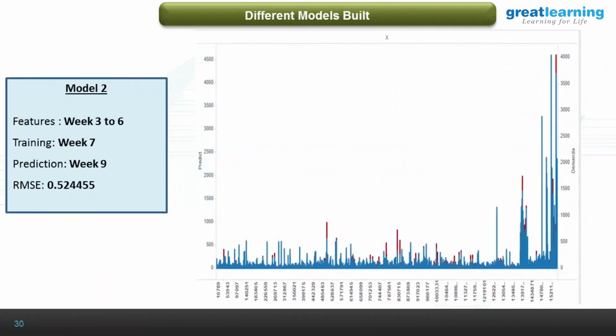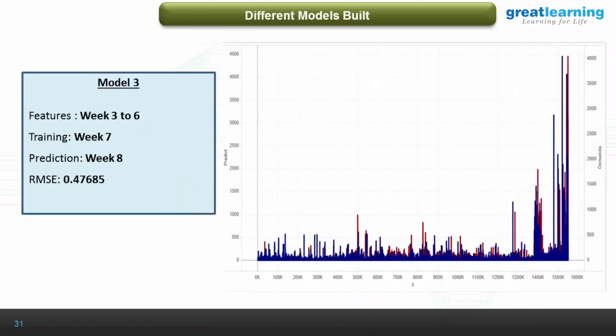So here we used features from weeks 3 and 6 and created a model on week 7 and predicted week 9 demand. Even here the model was slightly better, but you could still see that it's not able to detect the high demands. And then we built one more model. So it's all about changing the features and then changing the parameters. So that's what we've done. We built the third model, and it gave a slightly better result of 0.47 RMSE.